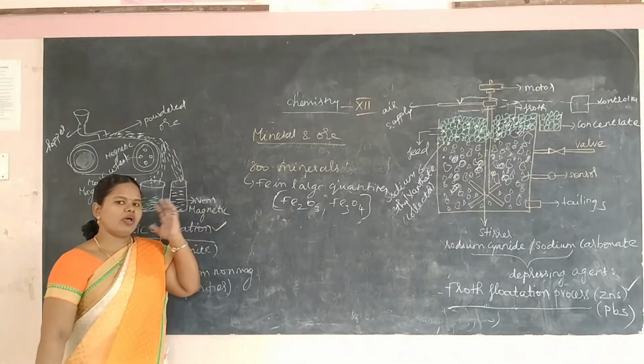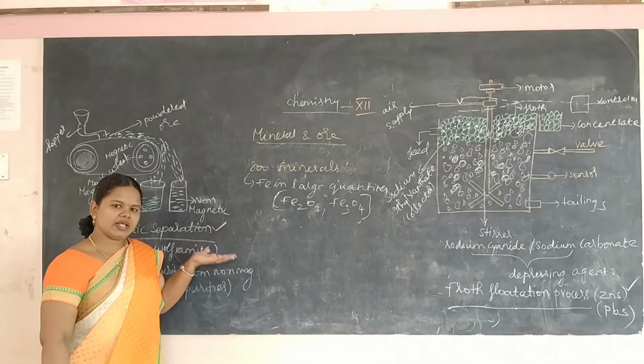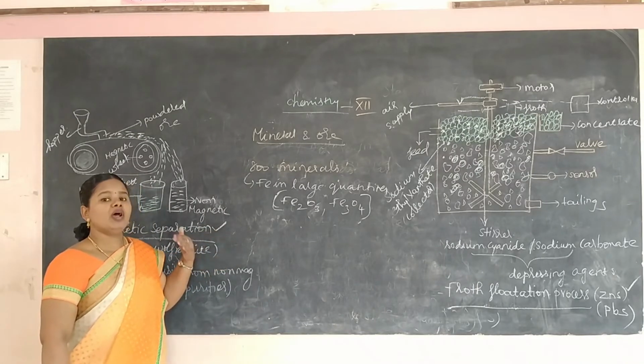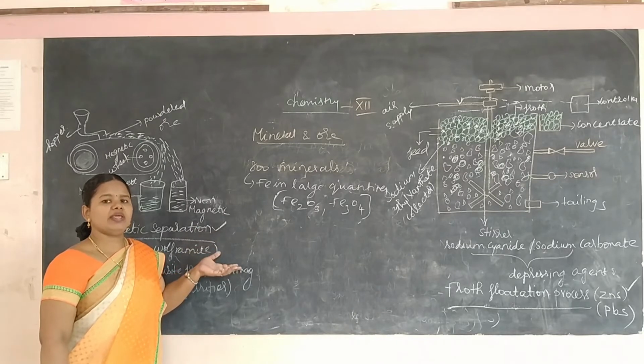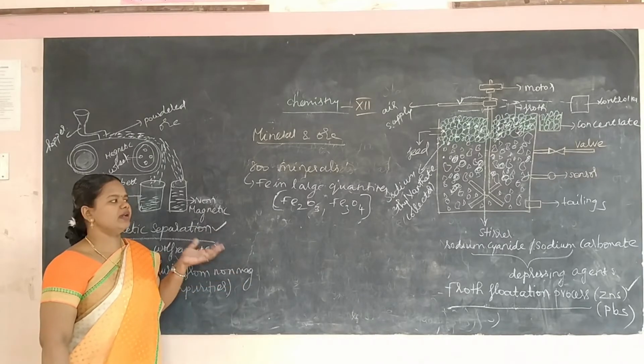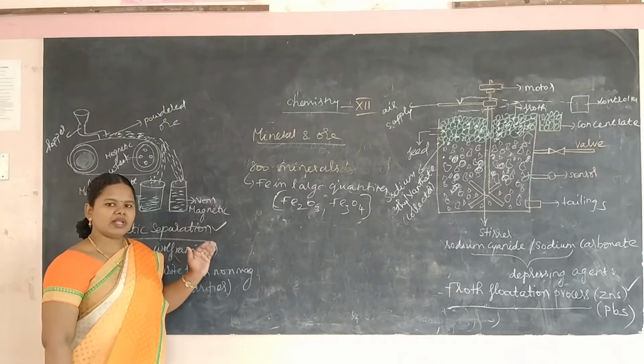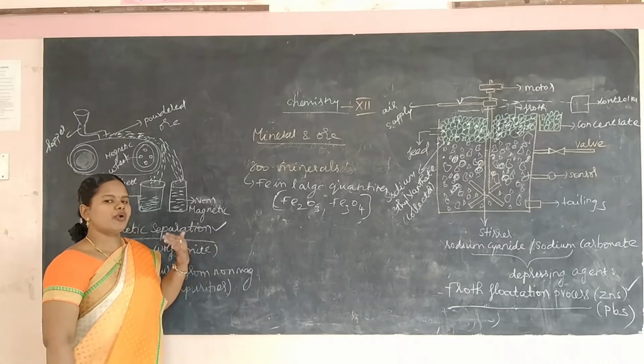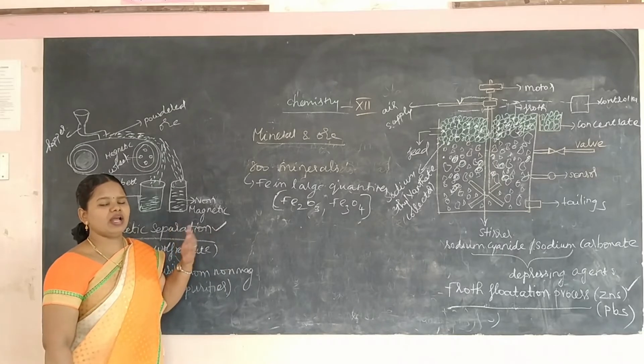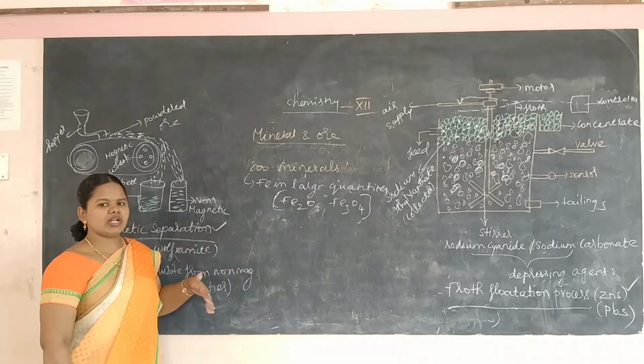What is the ore? Ore is nothing but a mineral from which a metal can be profitably, economically or conveniently extracted. A mineral from which a metal can be extracted in large quantities is known as ore.